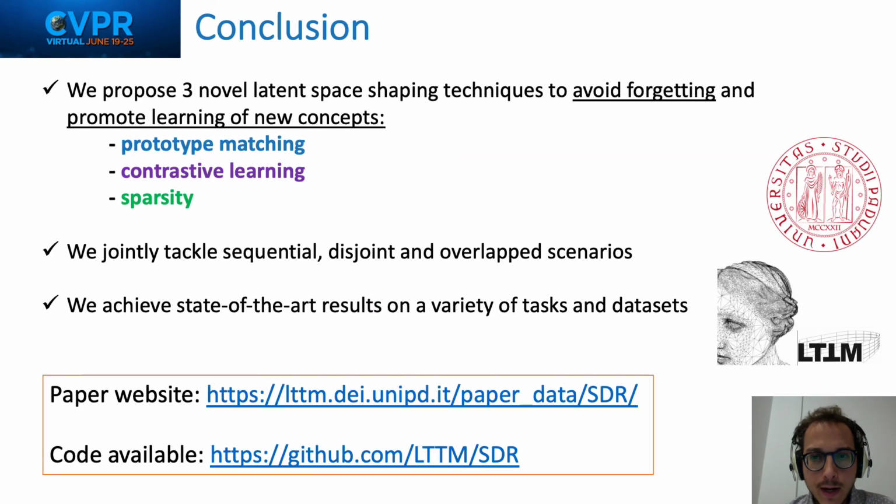In conclusion, we analyzed the challenging task of continual semantic segmentation, and we tackled it with three main contributions. First, we proposed to match prototypes to preserve geometrical spacing. Then, we proposed a contrastive learning module for accurate clustering and separation of feature representations. Finally, we introduced a sparsity constraint to reduce interference across the channels. In this work, we jointly tackled sequential, disjoint, and overlap scenarios, achieving state-of-the-art results on a variety of tasks and datasets.